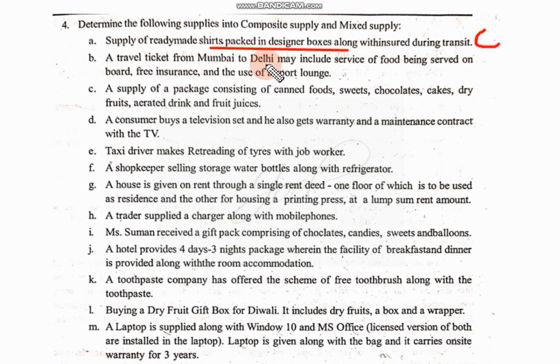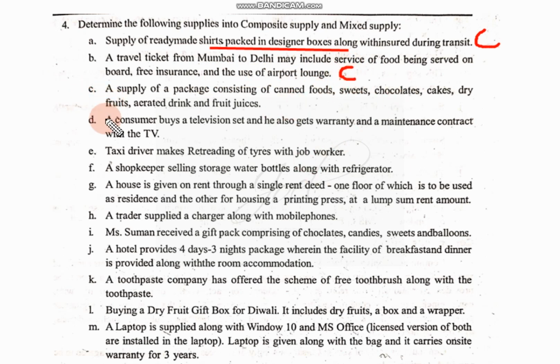In the travel ticket, all these things are naturally bundled, like food service, use of airport lounge, free insurance. All these automatically come in your ticket. So that's why this is also a composite supply.